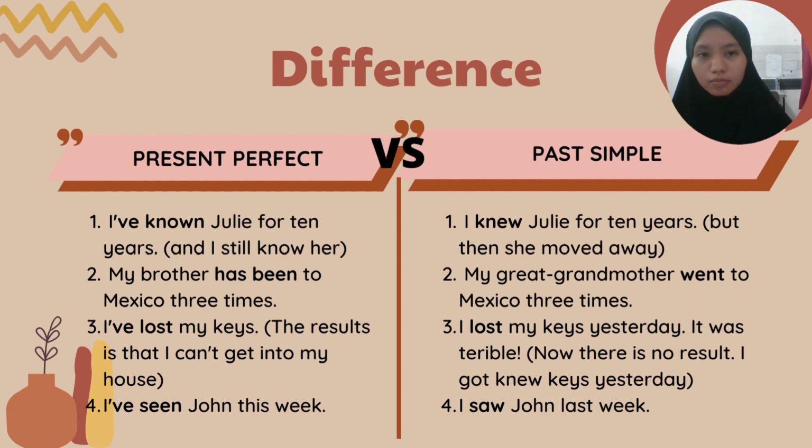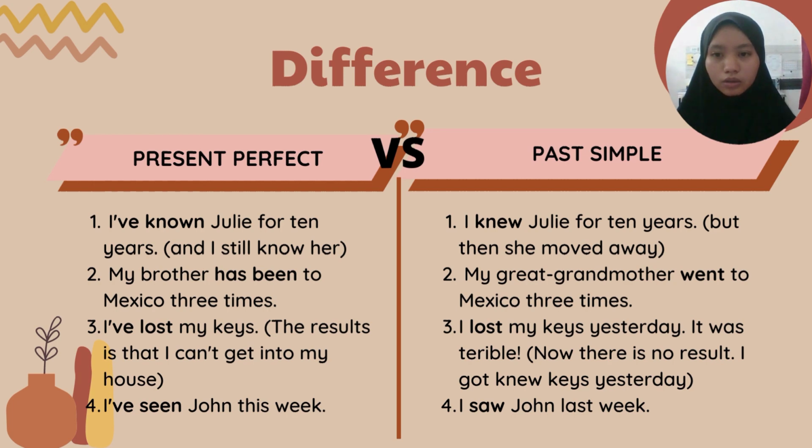And also the meaning between these two sentences is very different. I have known Julie for 10 years means they know Julie and they are still in contact with her. And for the past simple, I knew Julie for 10 years means they have lost contact with her. So this is the different meaning between these two sentences.